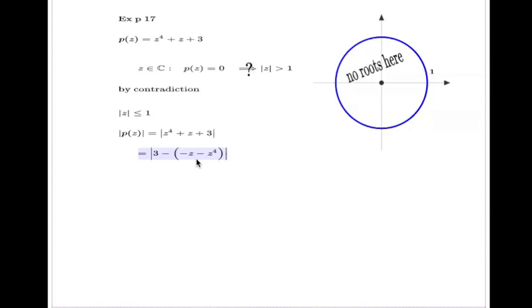Nothing has changed. But now I'm in a position to apply my reverse triangle inequality. This is number z, this is number w, this bracket, and we have a difference. So I can show this. If I apply my reverse triangle inequality, it will be the absolute value of 3 minus the absolute value of the bracket. The absolute value of 3 is just 3. That's where we came.